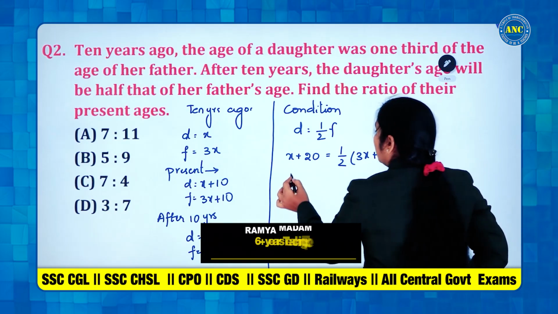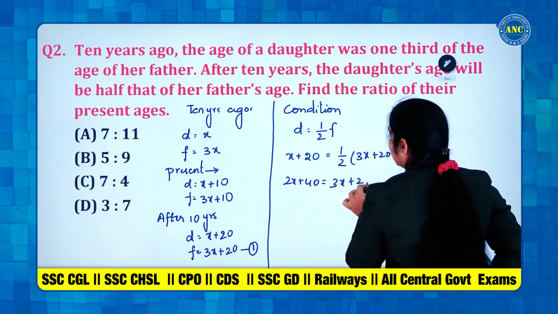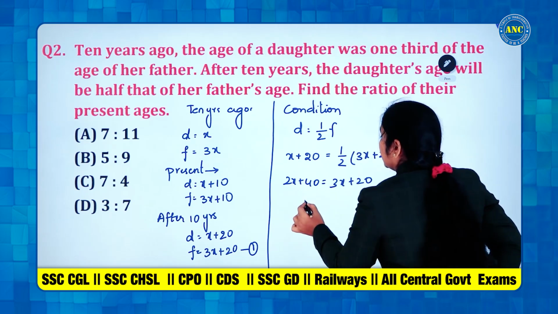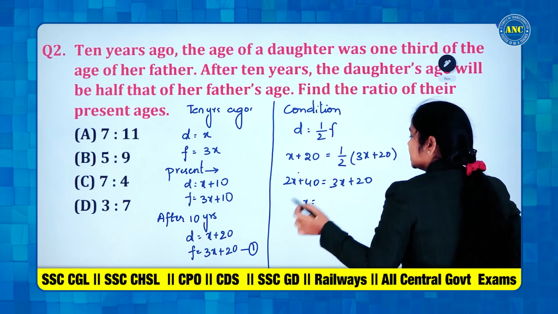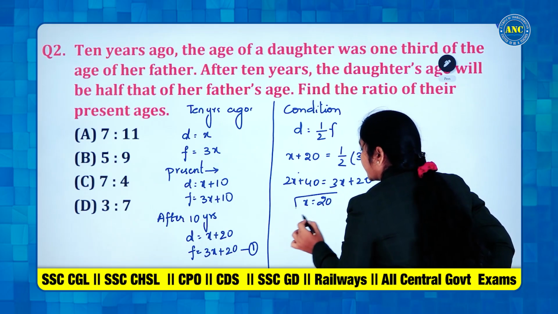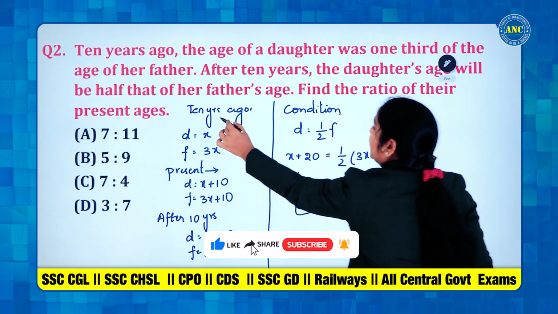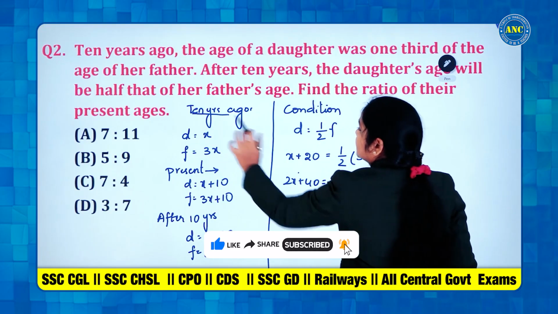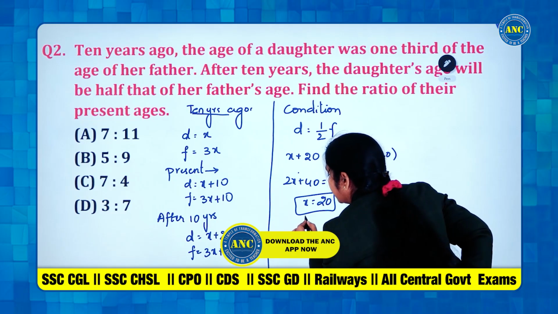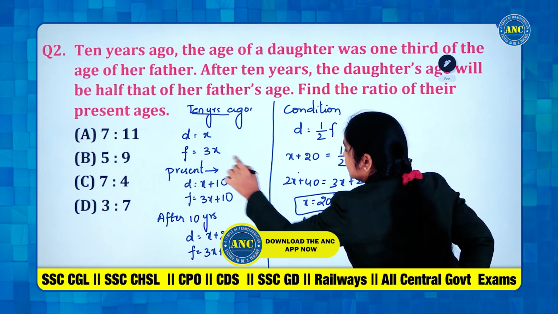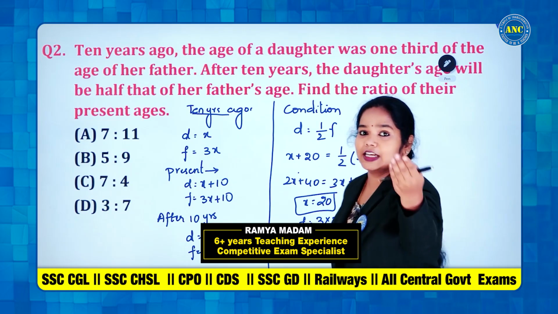Yes. So, solve this. 2x plus 40 is equal to 3x plus 20. So what will be the answer? x is equal to, bring this here, 3x minus 2x is x, 40 minus 20 is 20. What is this 20? Age of daughter 10 years ago. What they are asking? If daughter's age is 20, father's age 10 years ago was how much? Father's age 3 into 20, which is 60 years. This is 10 years back.